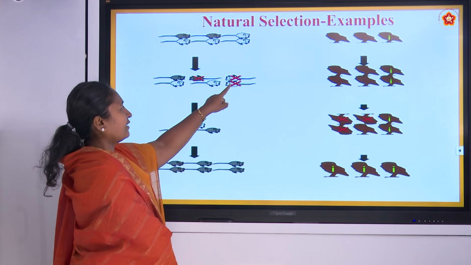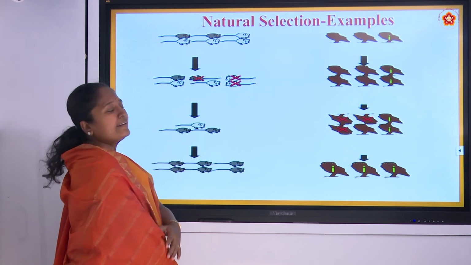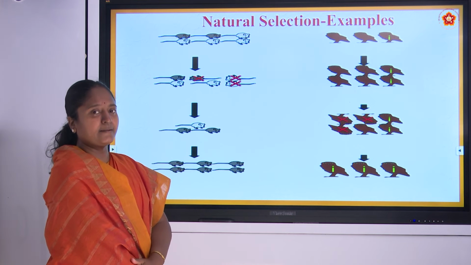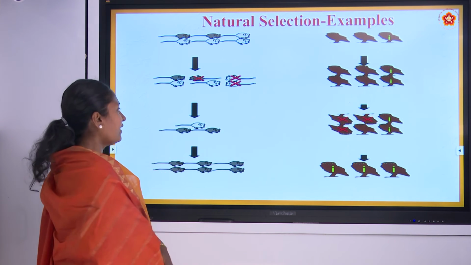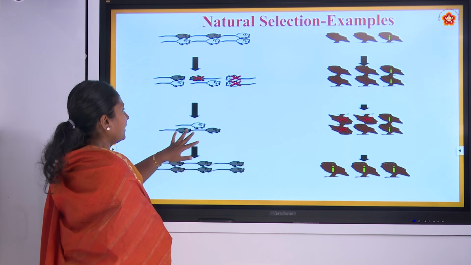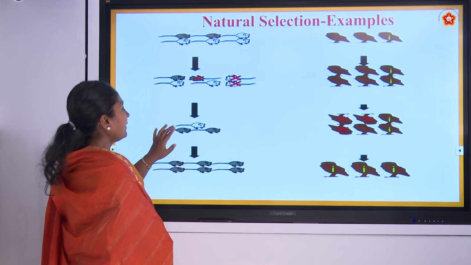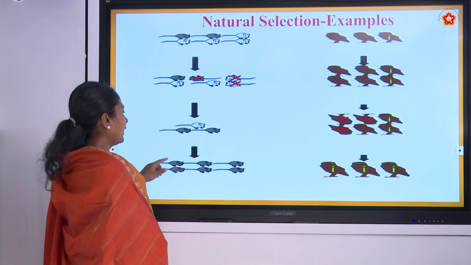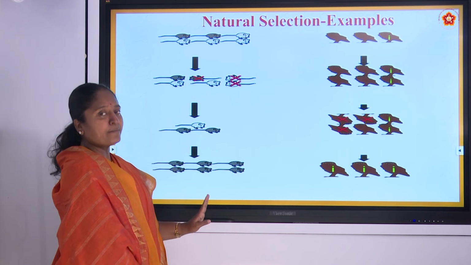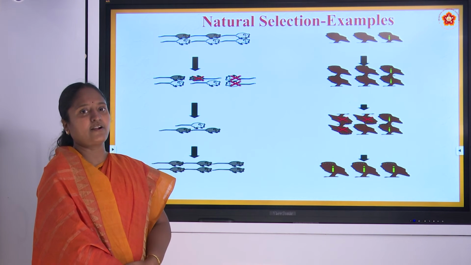Okay, so most of the mice were eaten up by predators like eagles or other animals. Then, in that population, eventually the black color mice population increased, and over a course of time we could see only the black color mice present on the black color rock.